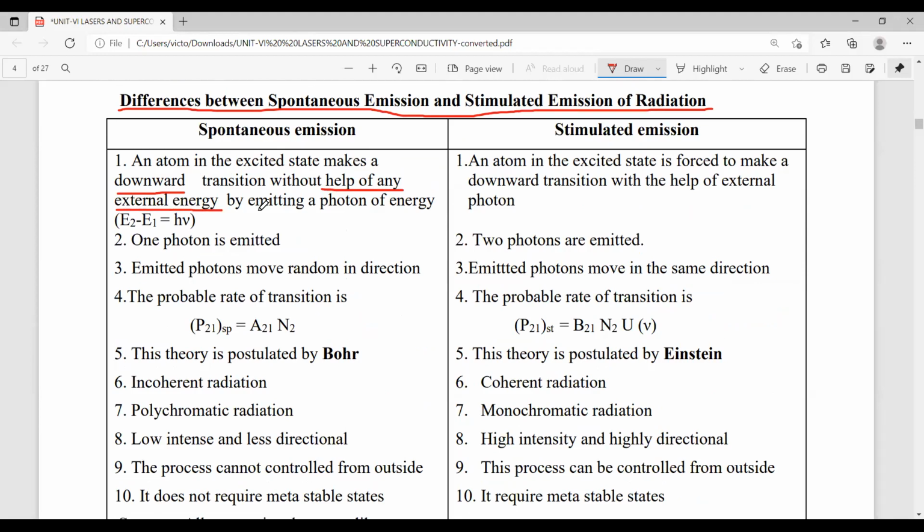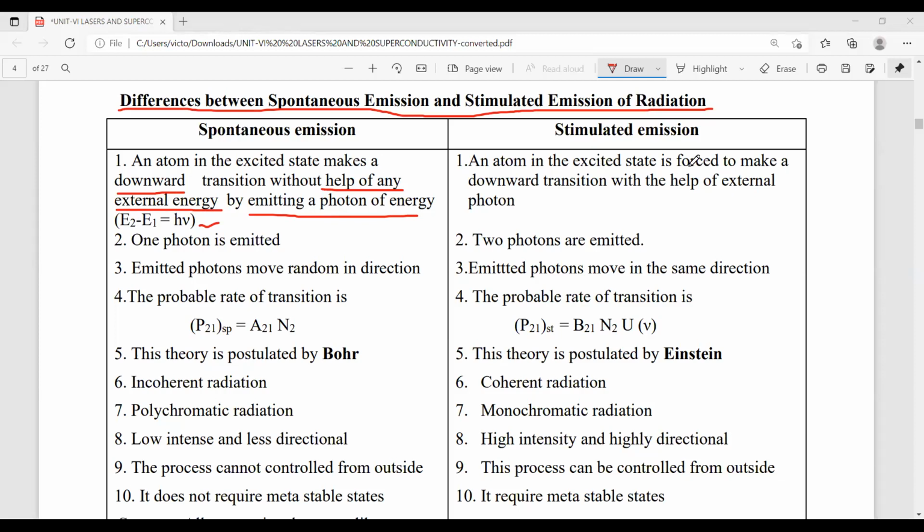That is a very important point. It emits 1 photon of energy without any external energy, and that 1 photon of energy is h nu, the difference between energy levels E2 and E1.